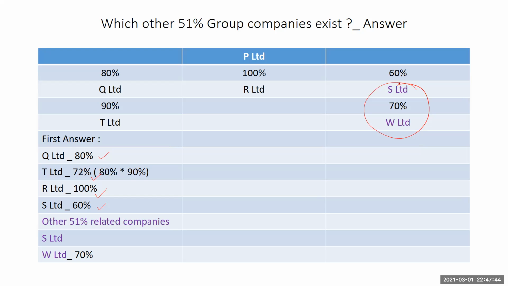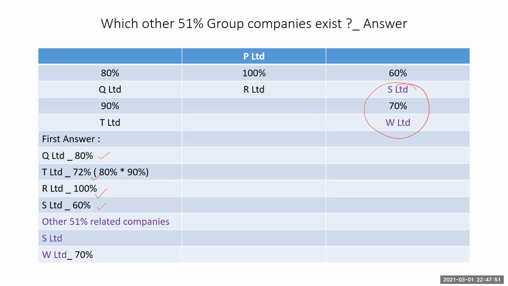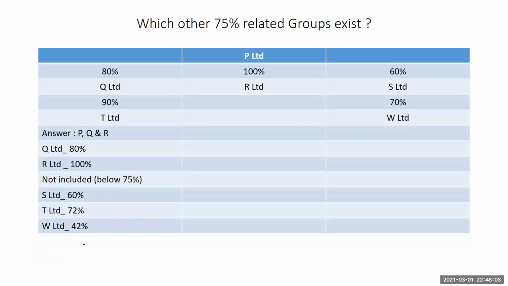Okay, again, yes, which we looked at. So there could also be other holdings there. So S Limited and W Limited. Okay, S and W. All right. Now we can take another look at this.